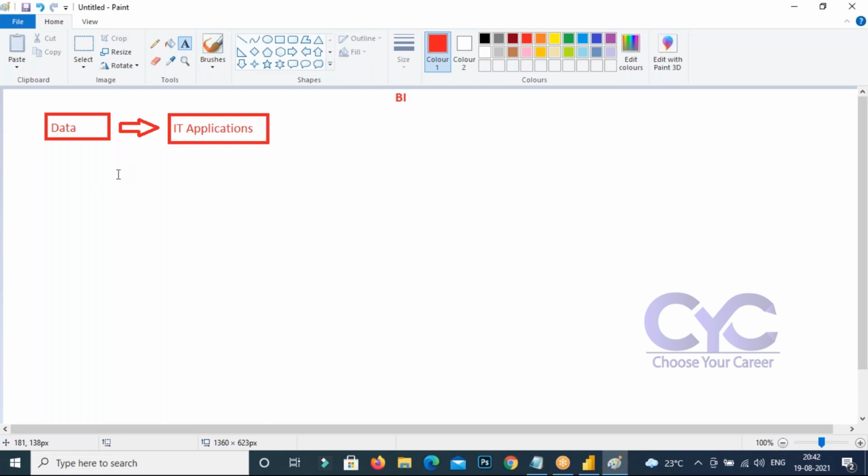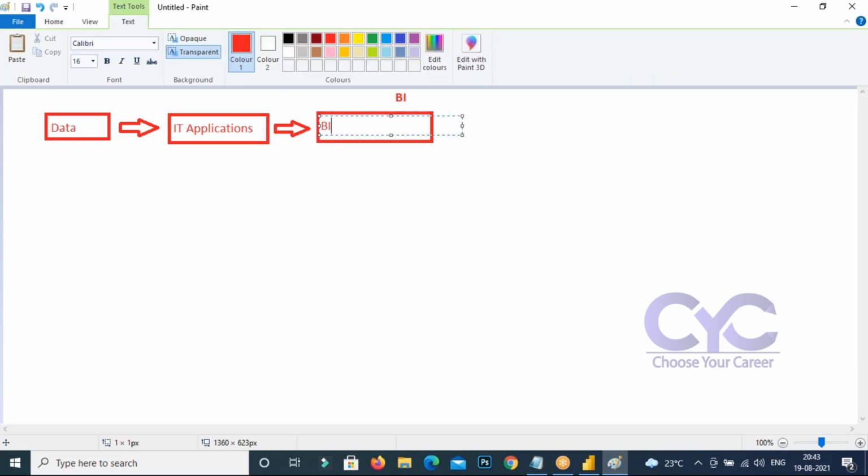So IT application data can be handled by whom? Who is going to handle this here? Those are going to be handled by business intelligence applications. Which application name? The business intelligence application is going to handle it.